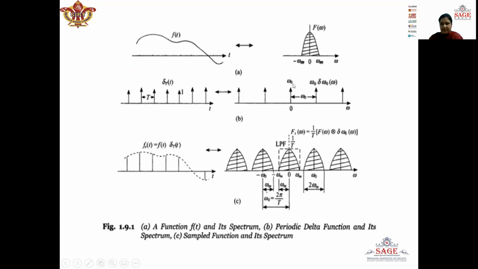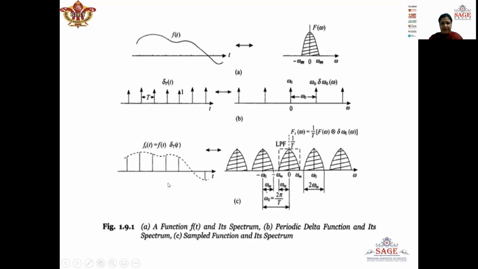So we represent the Fourier transform of delta T(t) as omega naught delta omega naught (omega). That means the interval between the impulses is omega naught and the amplitude of each impulse is omega naught. Now, to do the sampling, we multiply the message signal and the train of impulses in the time domain.